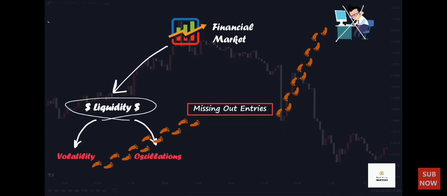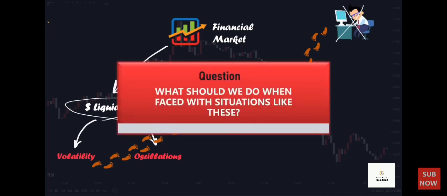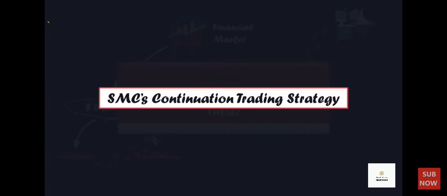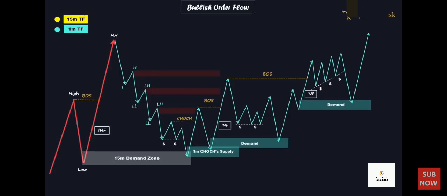This raises an important question. What should we do when faced with situations like these? The solution is straightforward. We must utilize the smart money concept's continuation entry strategy to enter the market and execute trades. Now let's delve into the details of SMC's continuation trading strategy and explore the essential criteria and rules of this entry model that we need to consider before executing a trade with a high probability of success.